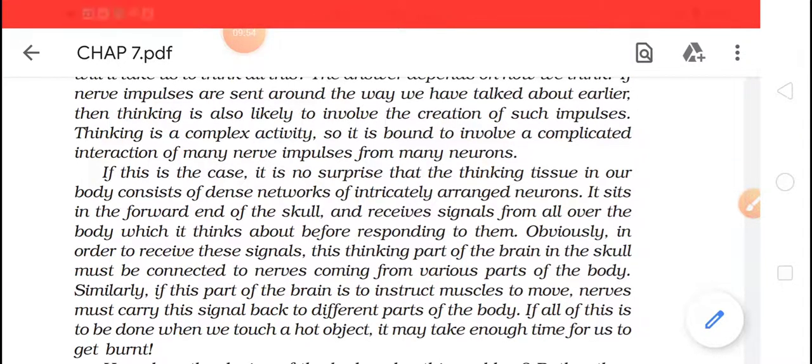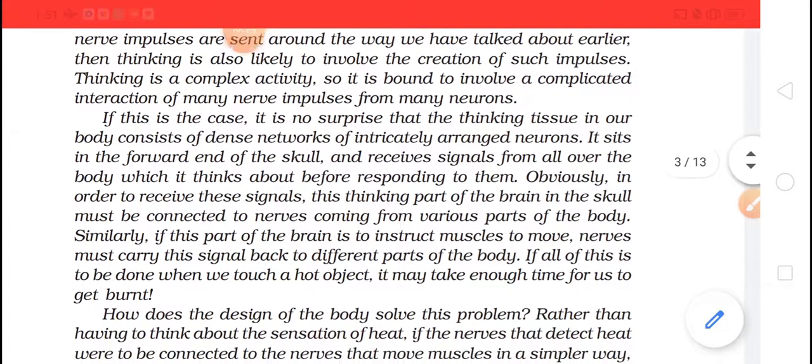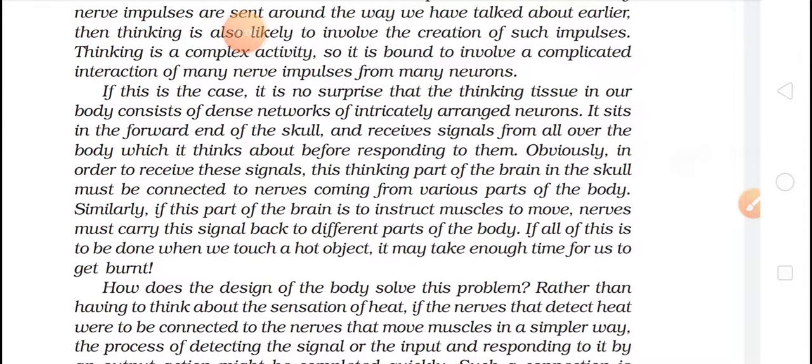Obviously, in order to receive these signals, this thinking part of the brain in the skull must be connected to nerves coming from various parts of the body. Similarly, if this part of the brain is to instruct muscles to move, nerves must carry these signals back to different parts of the body. If all of this is to be done, when we touch a hot object, it may take enough time for us to get burned.